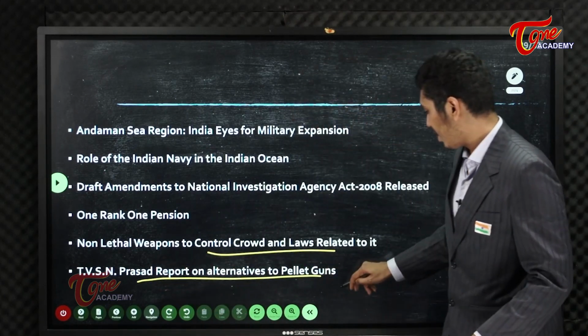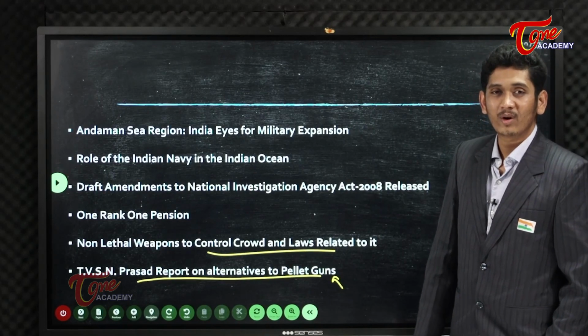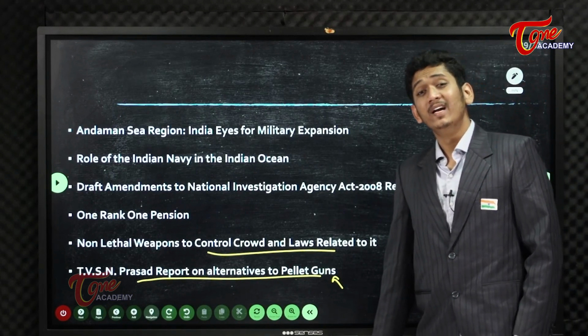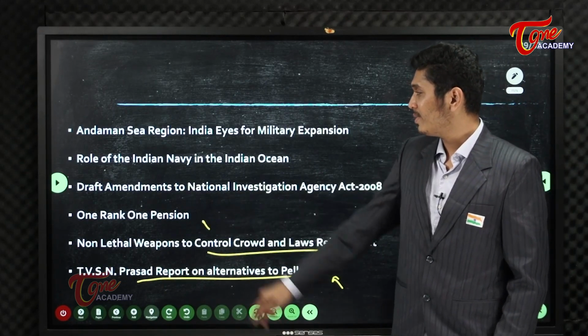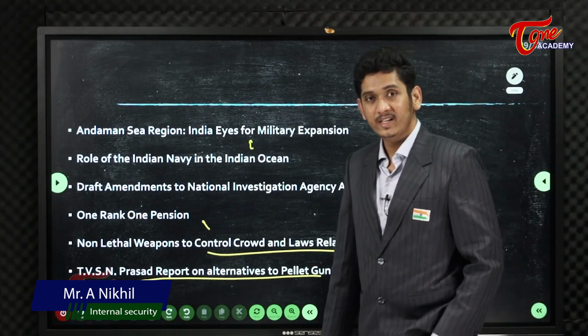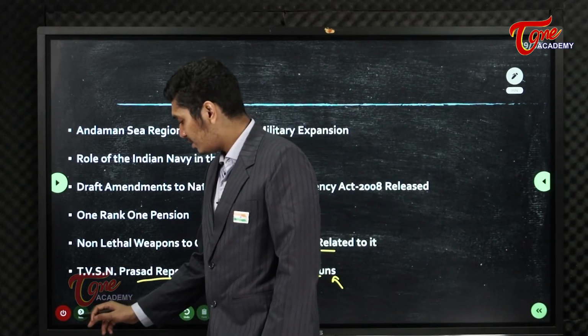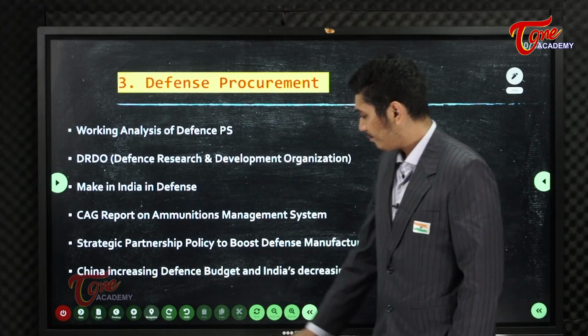The TVSN Prasad report on alternatives to pellet guns, how to control crowds, what are the new equipment. Tear gas is the only solution we have at present. One Rank One Pension of the Indian Army. What is the Andaman Sea region? What are theatre commands? What are integrated command networks and defense procurement?